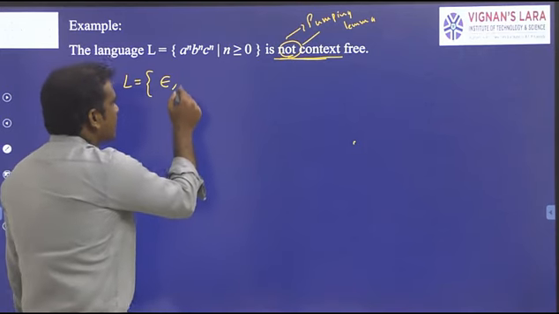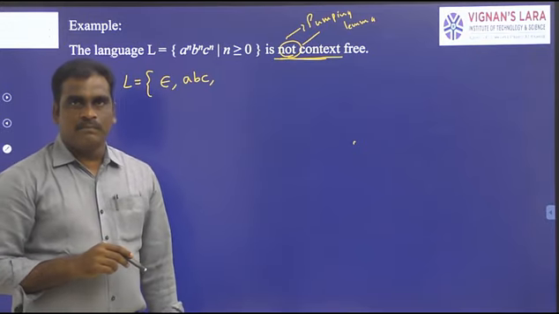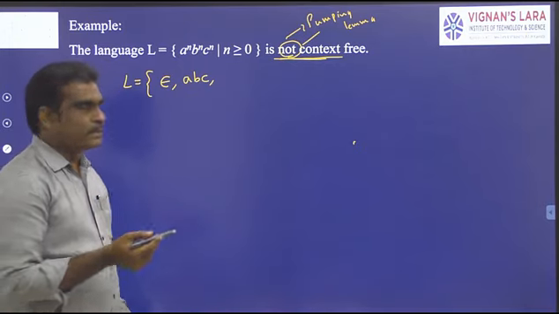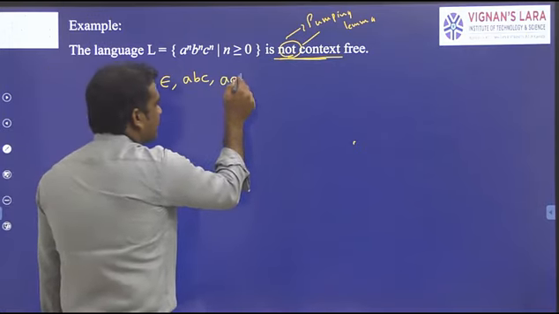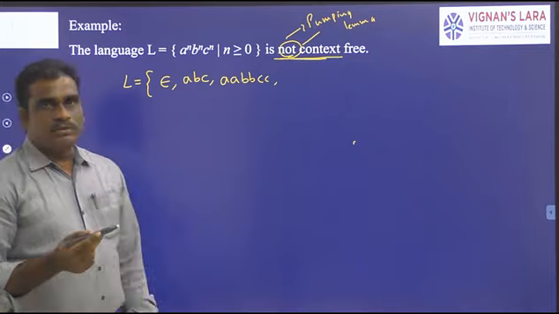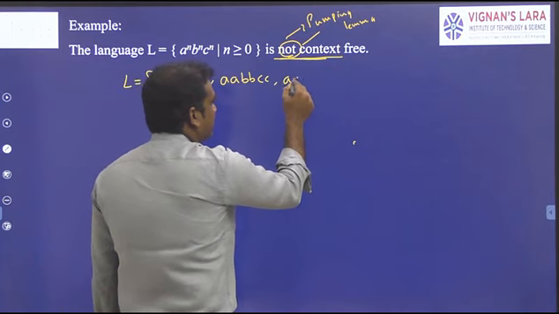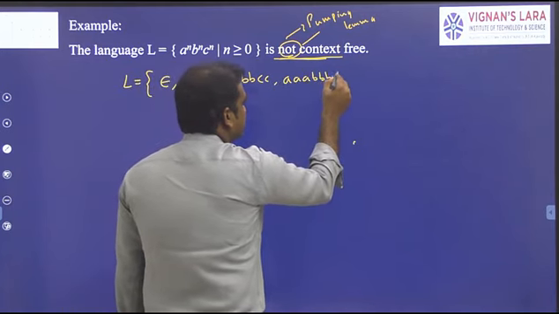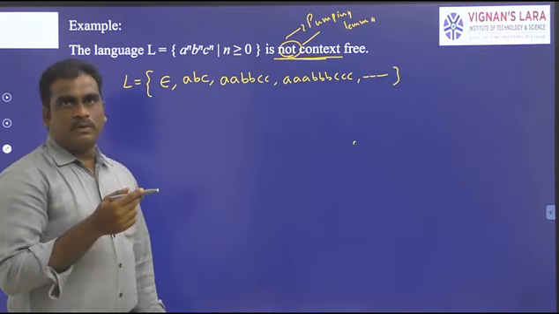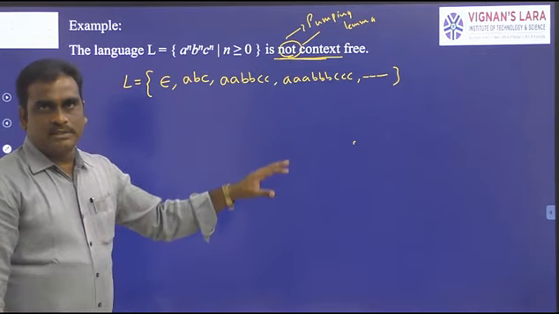Now take n value 1. What is the value? A power 1, b power 1 and c power 1. So the string is a, b, c. Now take n value 2: a square, b square, c square. Next, take n value 3, 4, 5, 6, like that. For 3, triple a, triple b, triple c. If you take n value 4, a power 4, b power 4, c power 4, then a power 5, b power 5, c power 5, like that. Now this is the language.